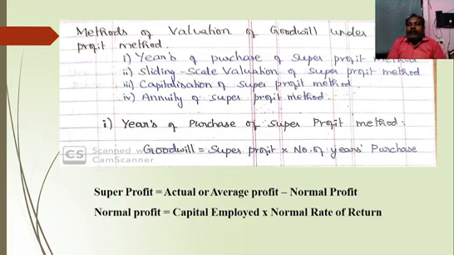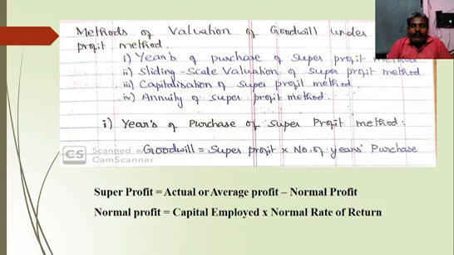So methods of valuation of goodwill under super profit method. I already mentioned in the previous slide: years of purchase of super profit method, sliding scale valuation of super profit method, capitalization of super profit method, then annuity of super profit method. So the first method is years of purchase of super profit method.